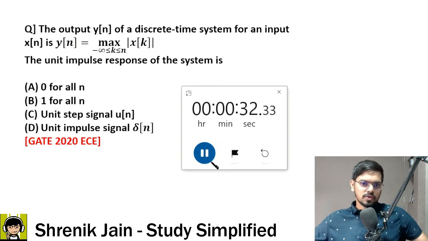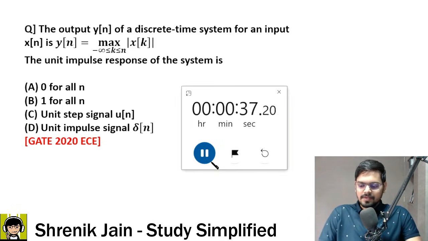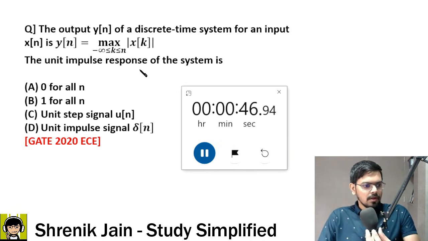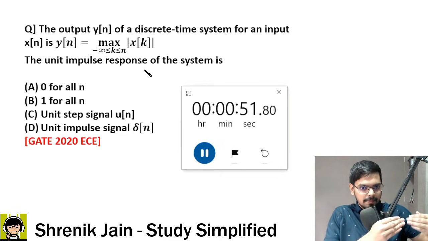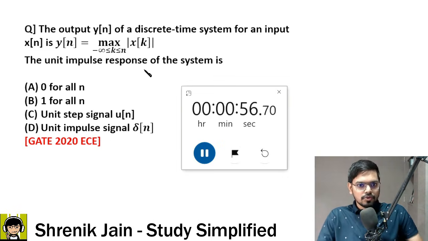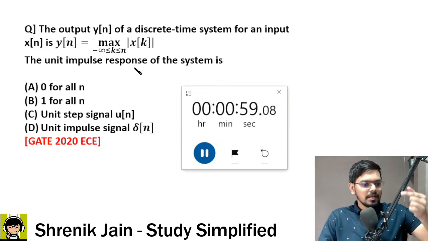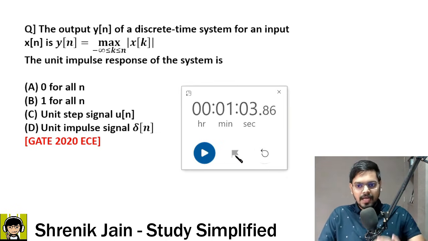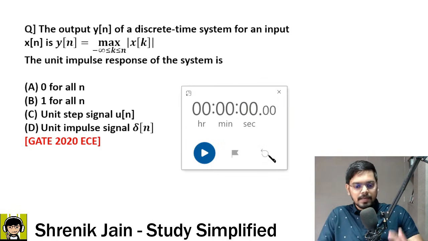Okay, last 30 seconds to go. Sir, I am not able to understand what the examiner is asking. They are just asking the unit impulse response. They are asking you the output. But sir, what is unit impulse response? When you give the unit impulse input, then you get the unit impulse response. So this is an indirect hint for the input data. This is an indirect hint that x of n you have to treat as delta of n, unit impulse input.